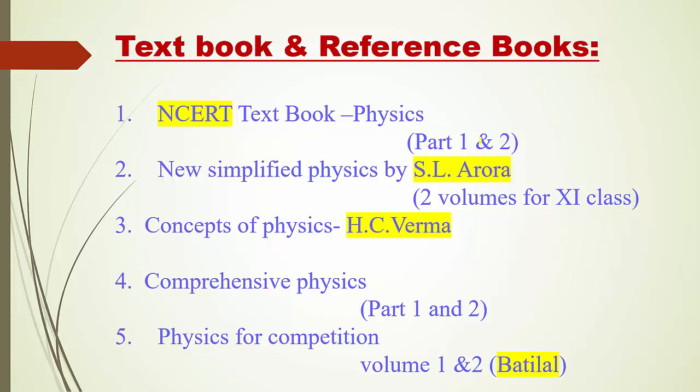There are 2 volumes, part 1 and part 2. Part 1 means the first term syllabus up to gravitation, that is volume 1. And part 2 means units 6 to 10. Totally there are 2 textbooks available here, part 1 and part 2. That is the NCERT physics textbook.